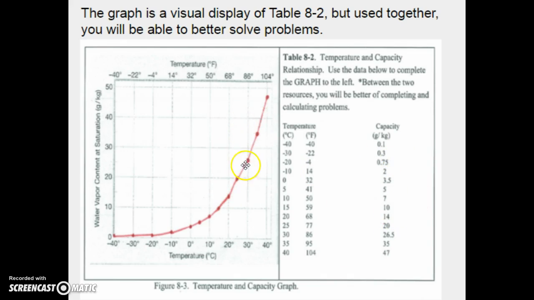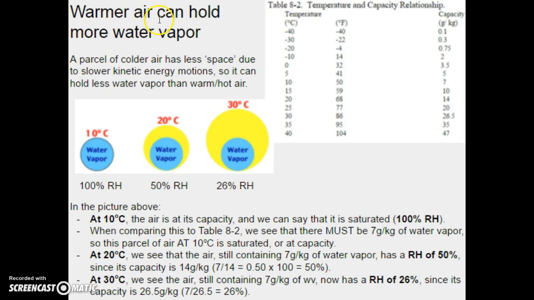It'll allow you to get better numbers when you have to interpolate using this graph for solving problems. So the graph is a visual display of these numbers. But used together, you'll be able to better solve problems because you'll be interpolating, and I think this will work a lot better for you. Okay, so having said that, let's get this concept driven home.